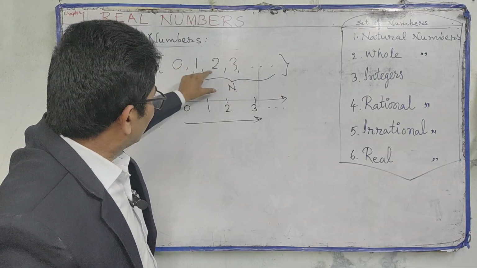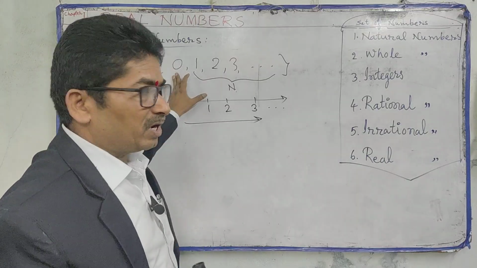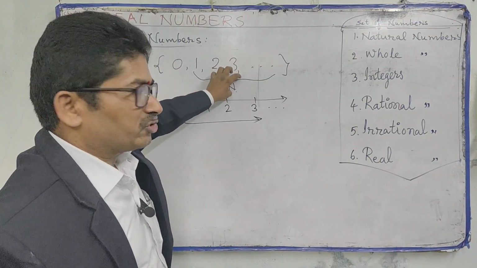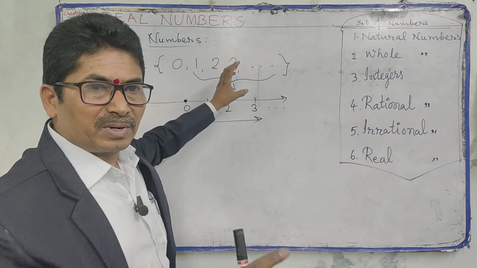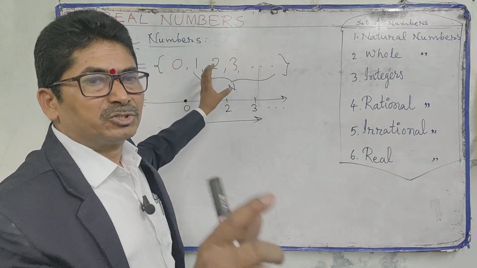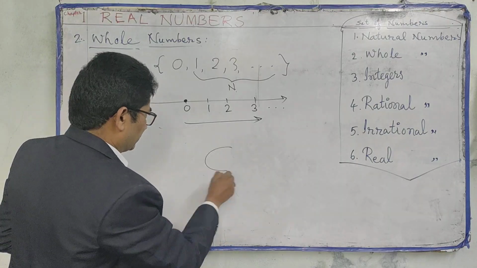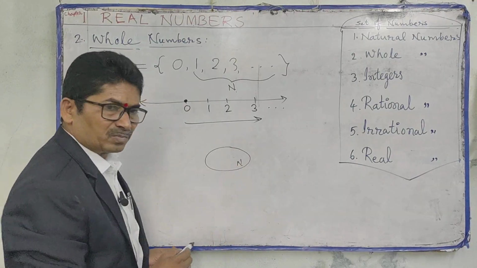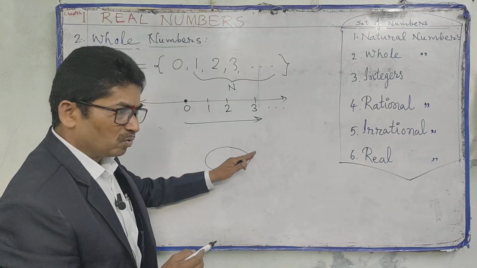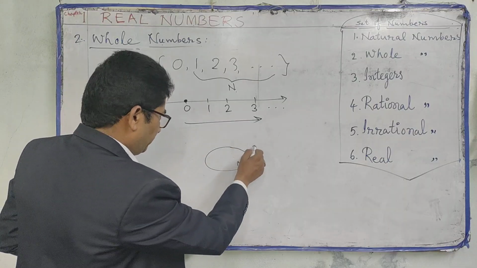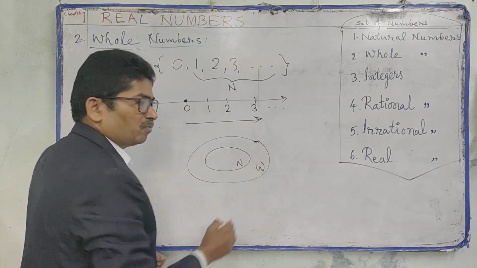In this, 1, 2, 3 and so on are the only natural numbers. 0 is a whole number but not a natural number. So these natural numbers are shown as an oval inside the whole numbers.